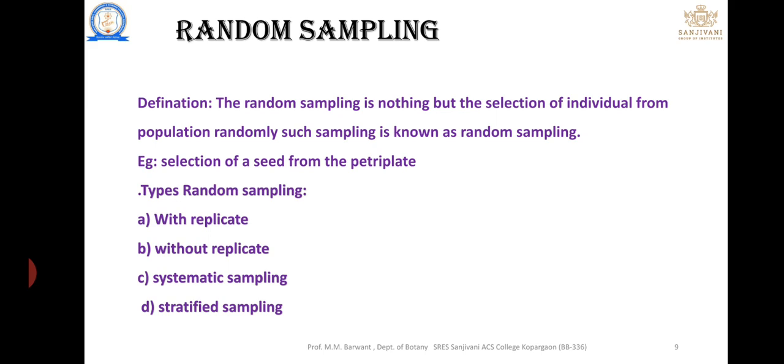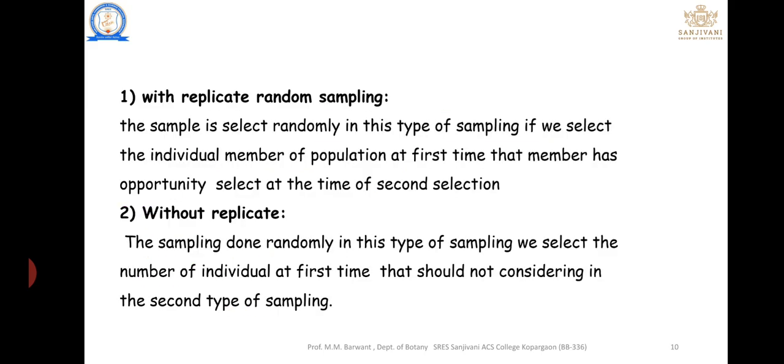First, random sampling. Random sampling is nothing but the selection of individuals from a population randomly. Such sampling is known as random sampling. For example, selection of seeds from a petri plate is random sampling. Random sampling is classified into four types: with replacement, without replacement, systematic sampling, and stratified sampling.